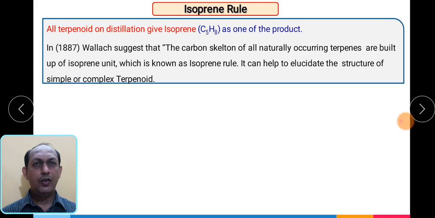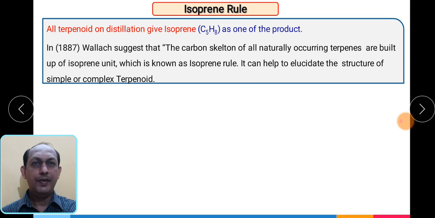Here we are going to see the isoprene rule, because as we know, isoprenes are compounds obtained by the distillation of terpenoids. So they are one of the products obtained from the terpenoids.